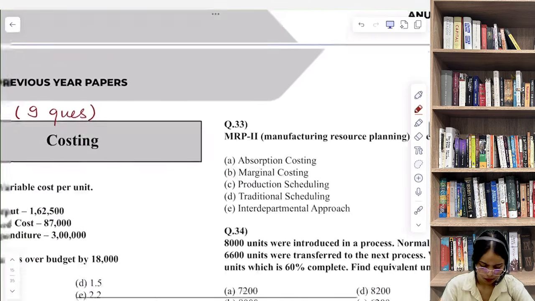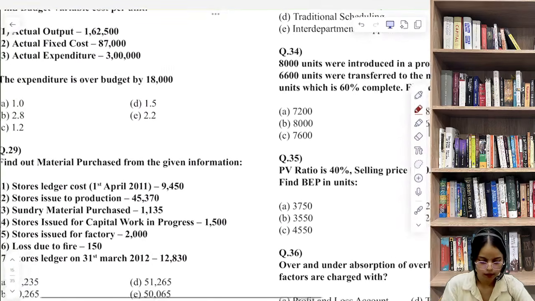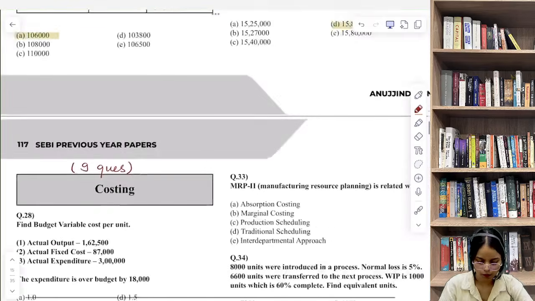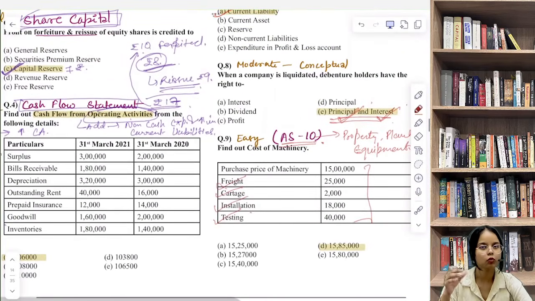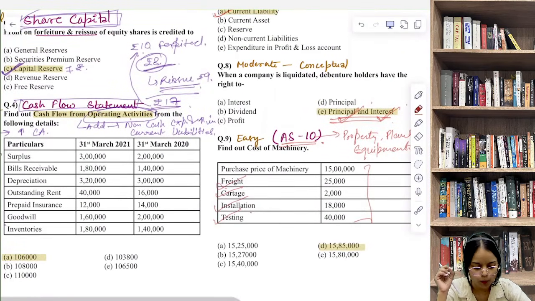Okay, so all right everyone. So till now we have covered the 2020 and 2022 papers. We have seen how SEBI mixes basic accounting numericals, ratio analysis, and most important accounting standards application in both phase 1 and phase 2 questions.